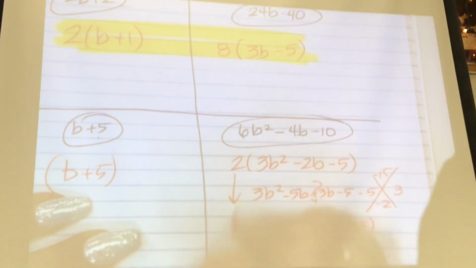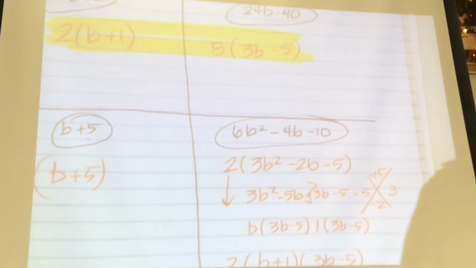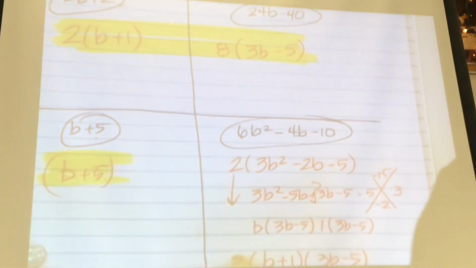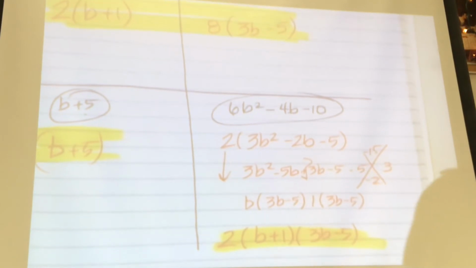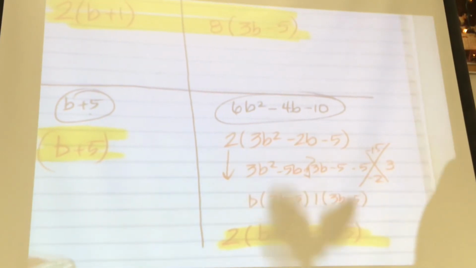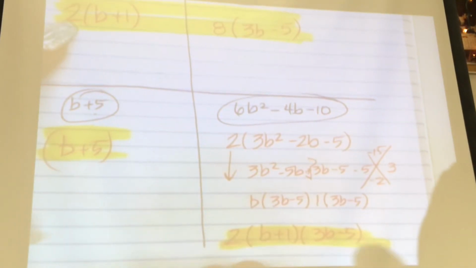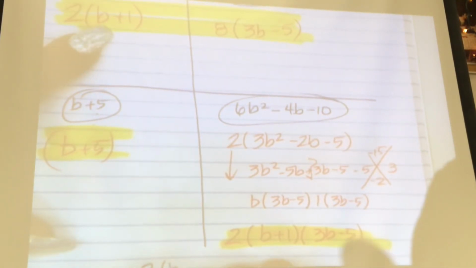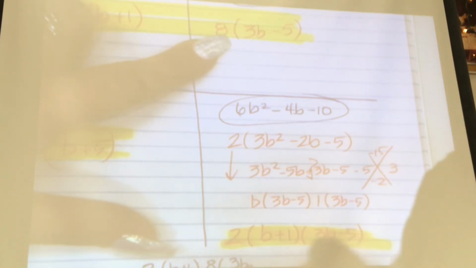So I drop down this 2. I have a b plus 1, and then I have a 3b minus 5. So all of this is in the denominator. In the numerator, I have a 2, a b plus 1, an 8, and a 3b minus 5.